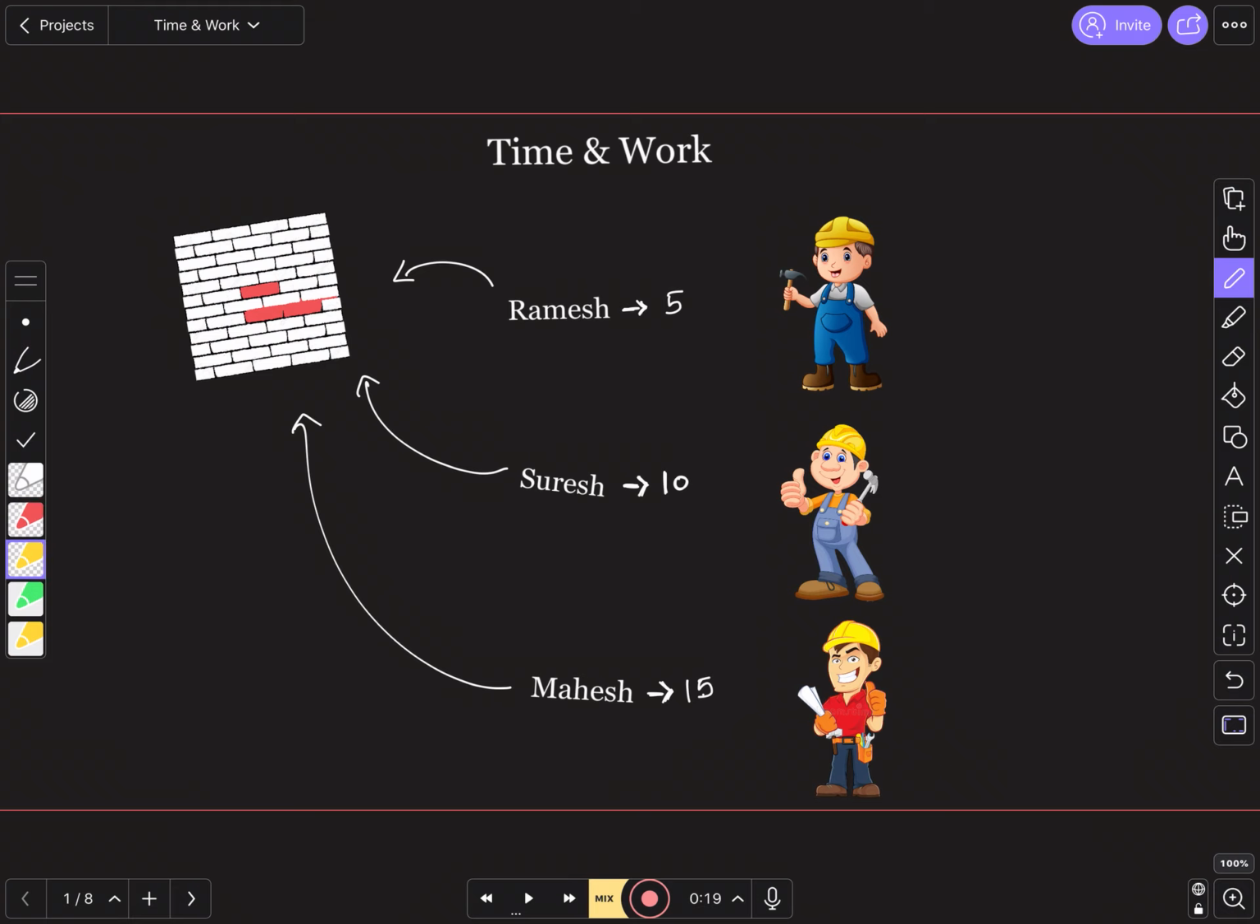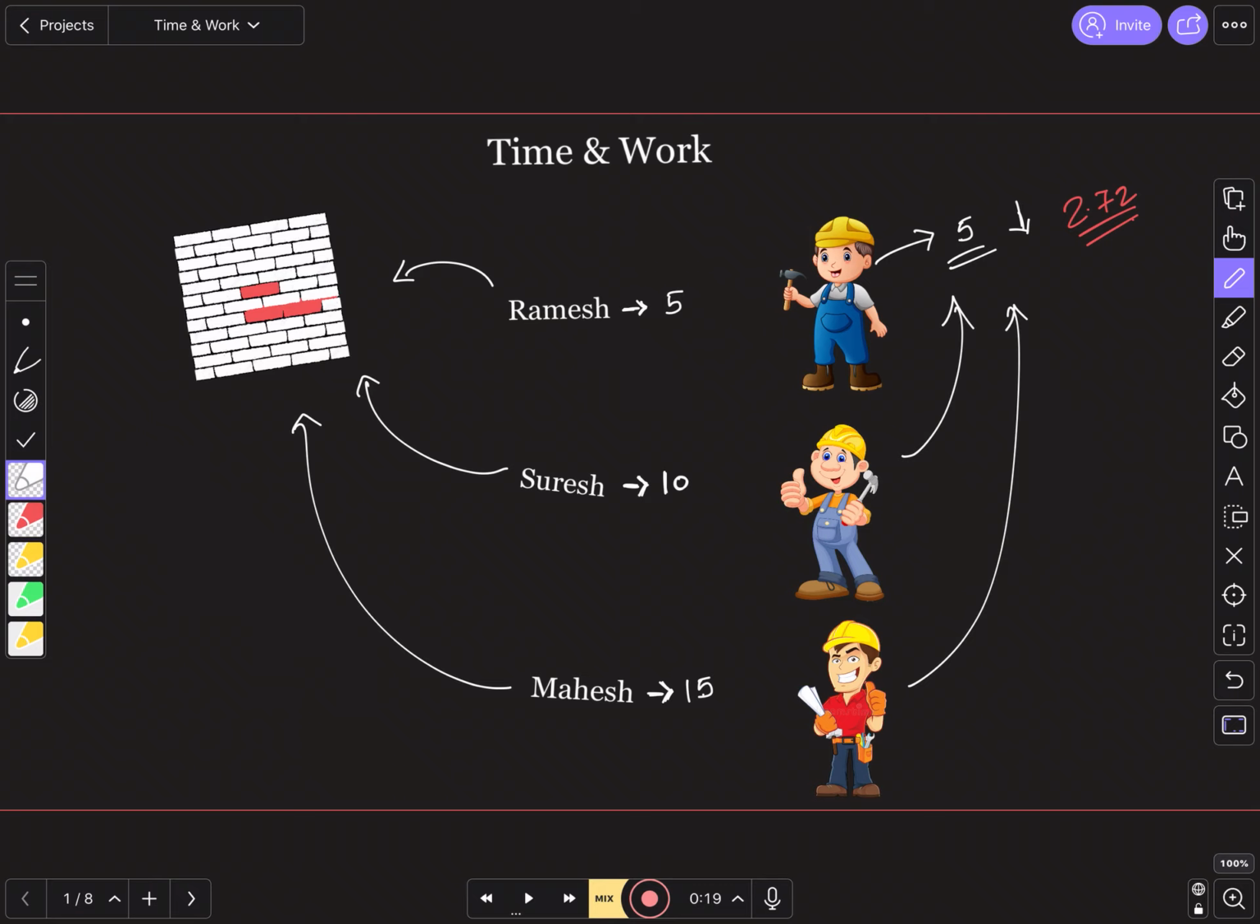What was the earlier logic that we derived? Ramesh working alone can do it in 5 days. Now he's working with Suresh and Mahesh, so actually Suresh and Mahesh are helping Ramesh. So the number of days has to be less than 5, and we got the answer as 2.72 days.